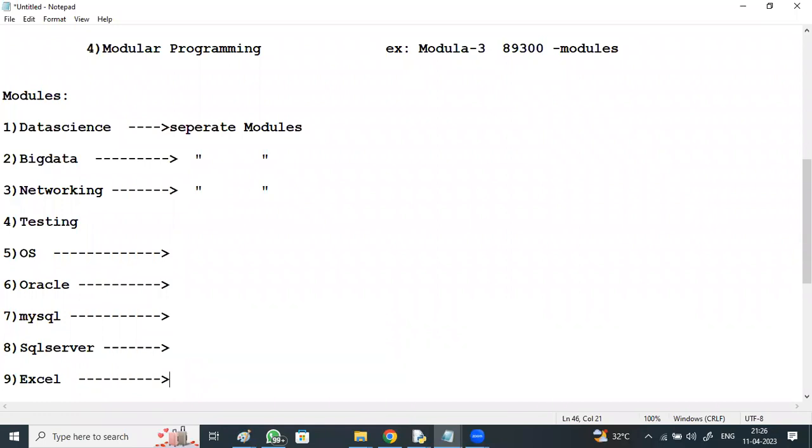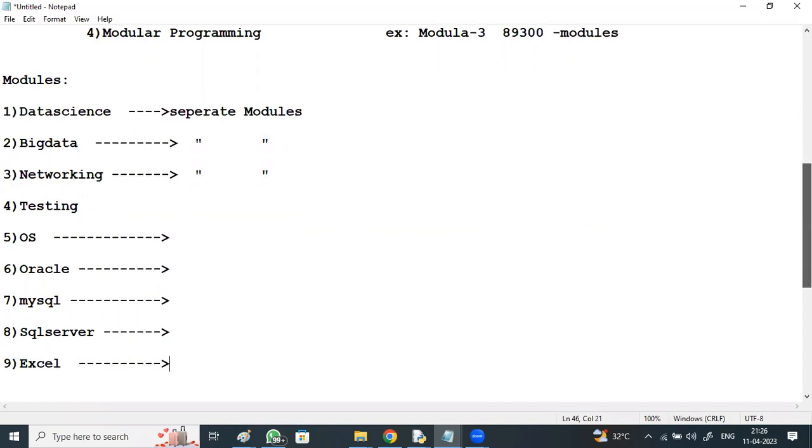By writing Python statements only, I can create Excel sheets within the Excel file, I can create multiple sheets, insert data, read data from Excel, and write data to Excel. All these operations you can perform.